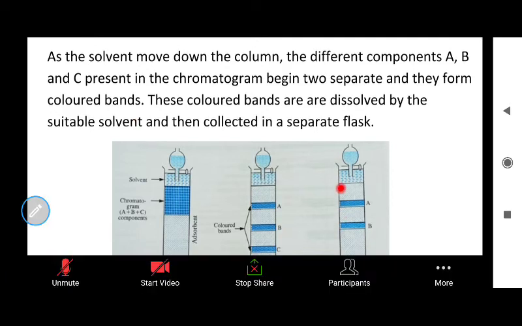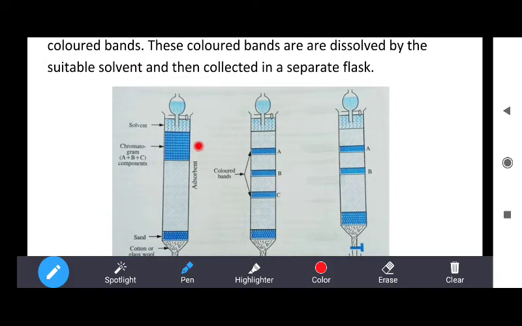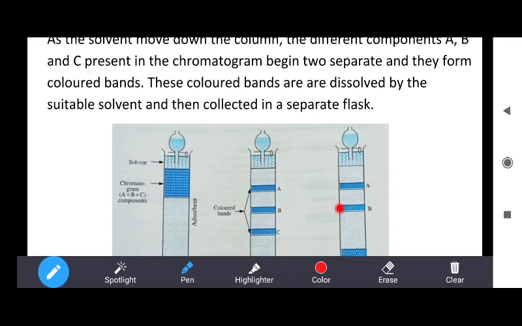So these components present in this chromatogram are separated in different color bands A, B and C. These are obtained in the form of color bands. These colorants are dissolved by a suitable solvent and then collected in a separate flask.